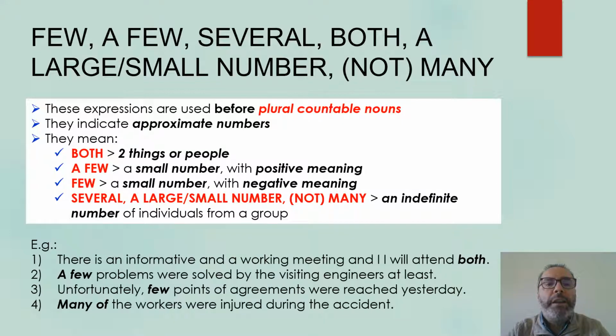The next group is few, a few, several, both, a large or small number, many or not many. These expressions in turn are used before plural countable nouns to indicate, again, approximate numbers. Both is used for 2 things or people. A few is used for a small number with a positive meaning, and few is used for a small number with negative meaning. Several, a large or small number, many or not many, are used for an indefinite number of individuals from a group. Here we have some examples.